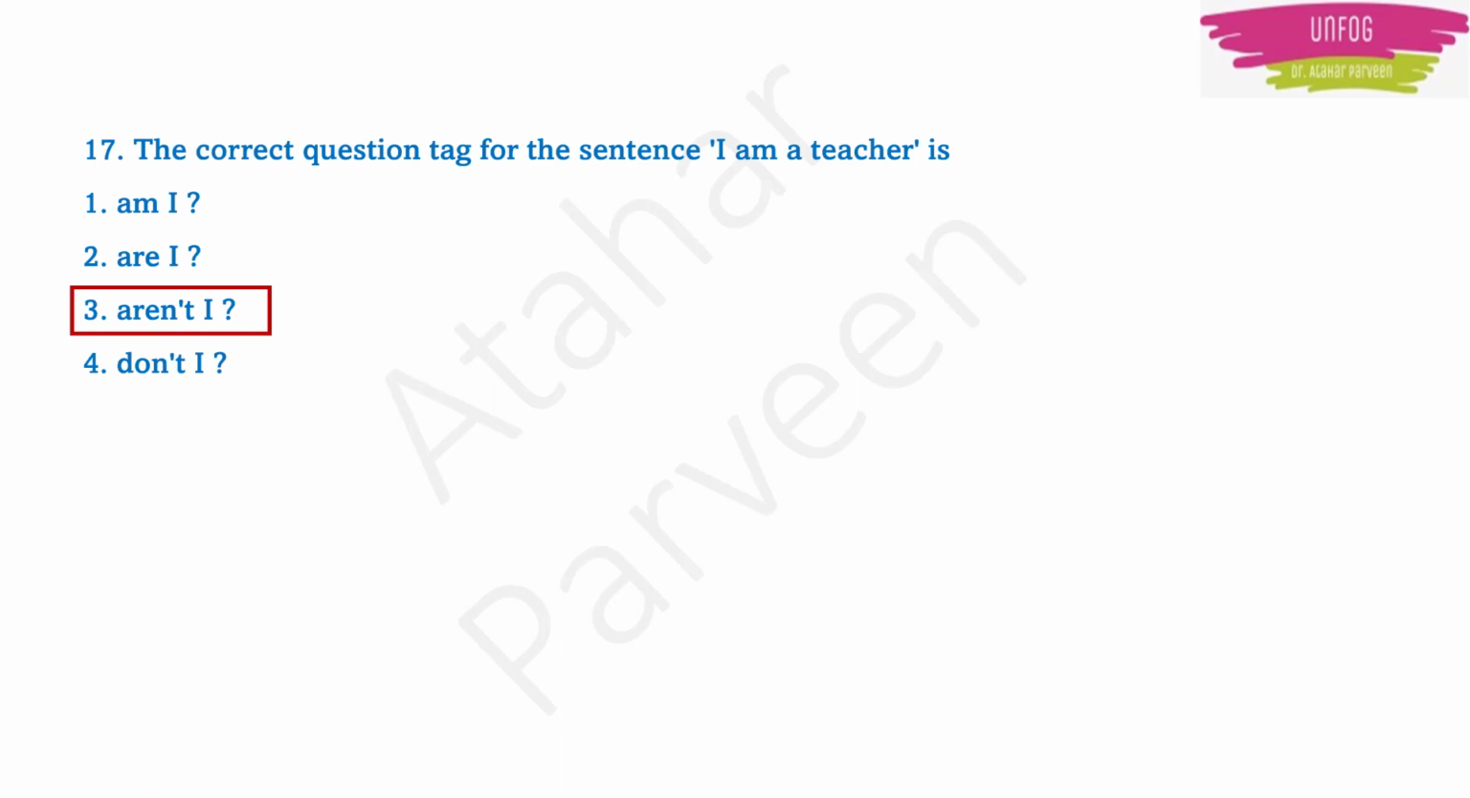So if it was written "I am not a teacher", then you can use "am I". Okay. I am not a teacher, am I? But there is no negative sentence. There is a positive sentence here. I am a teacher. So now you use a negative question tag. Okay. And here in this situation, you use a plural also. Okay. So "I am a teacher, aren't I" is the correct question tag. Okay.